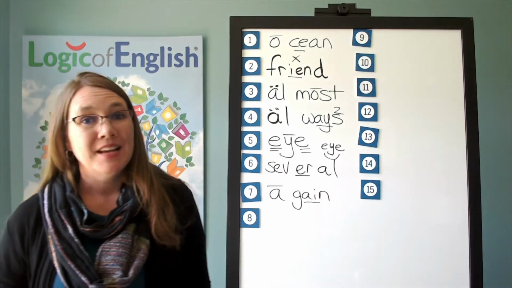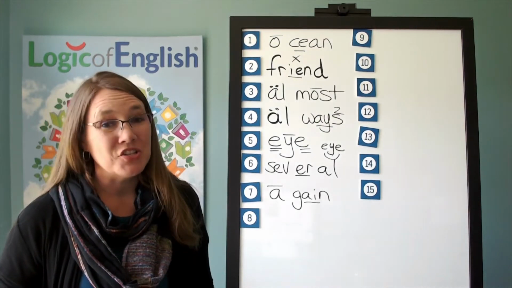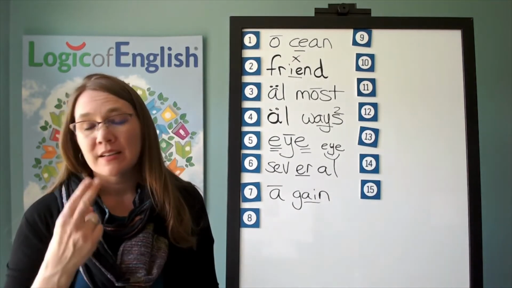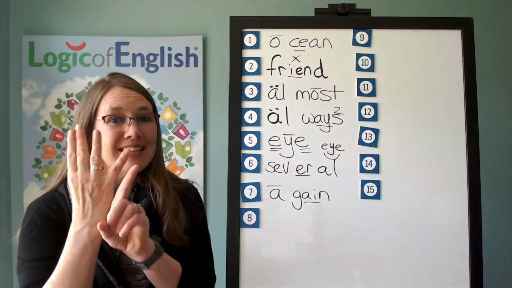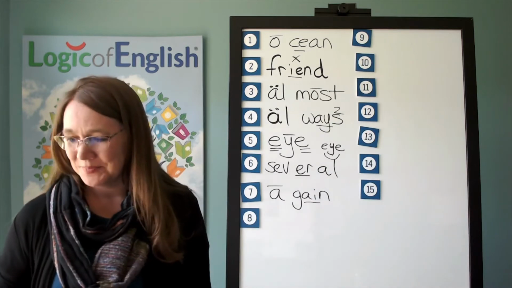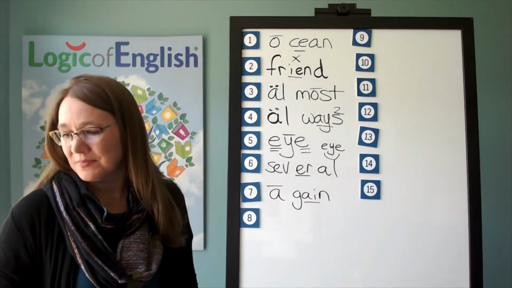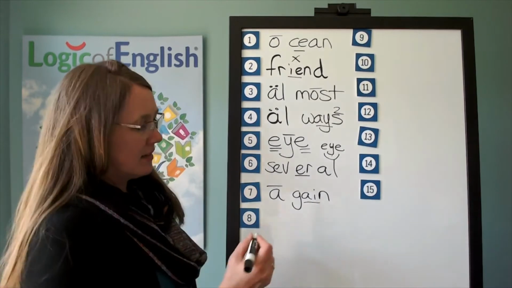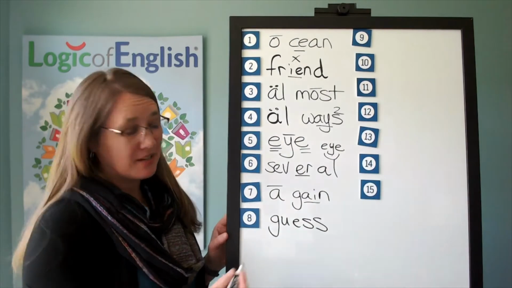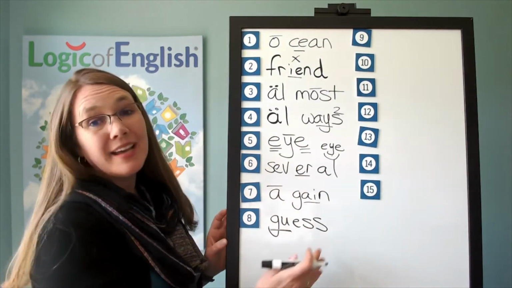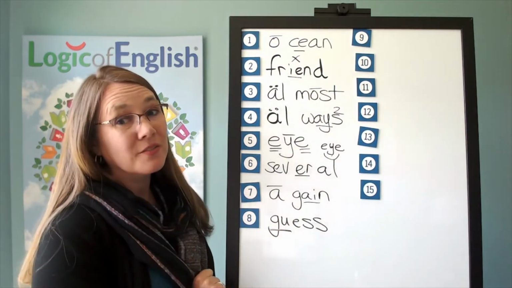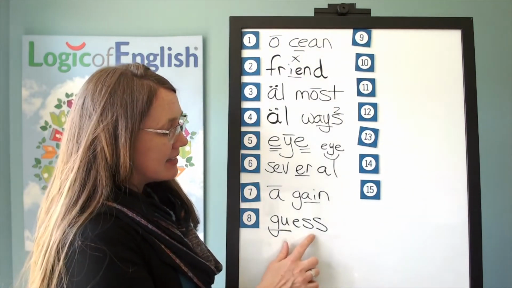The next word is guess. Can you guess how many candies are in the jar? Guess. Go ahead and say guess. Let's sound it out. G, E, S, S. Go ahead and write it. Did you see what kind of G to use? And help me to write it. G, E, S, S. And how do we mark it? Well, underline the two-letter G. And why did we double the S? We often double F, L or S after a single short vowel. Let's read it. G, E, S, S.